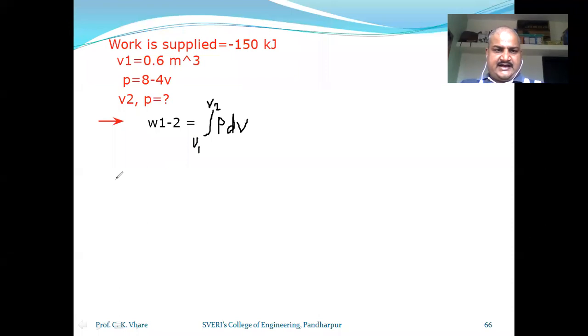So you will have to write that minus 150 is equal to, what is your pressure? 8 minus 4V. Am I correct? So in bracket 8, this is the P, so P is 8 minus 4V dV.